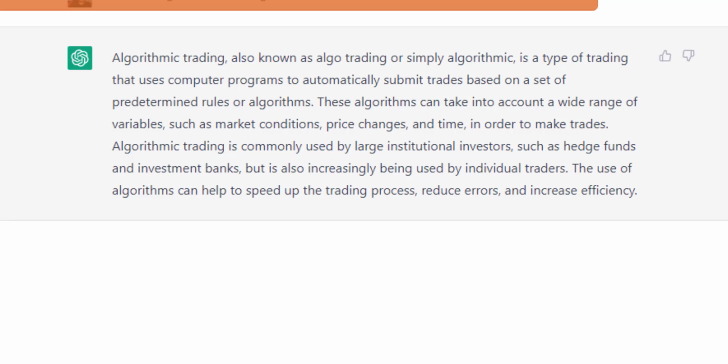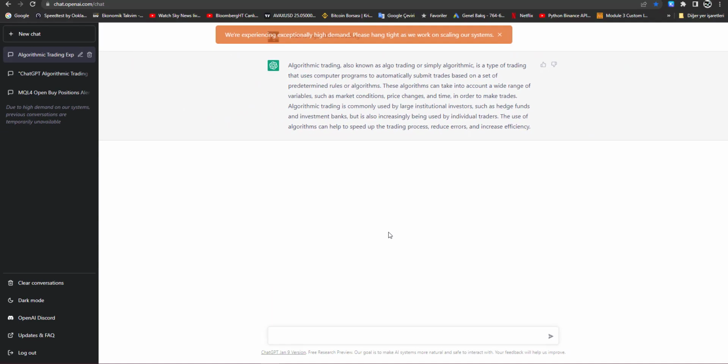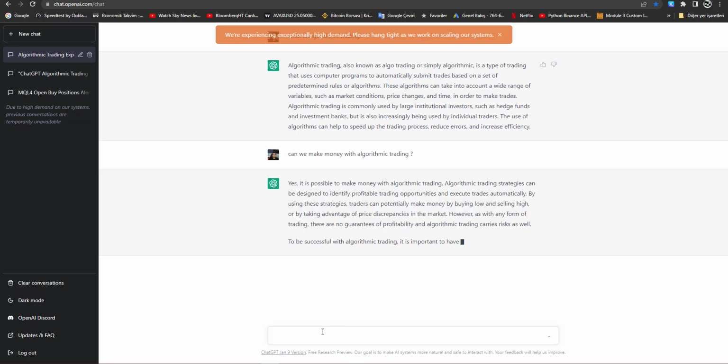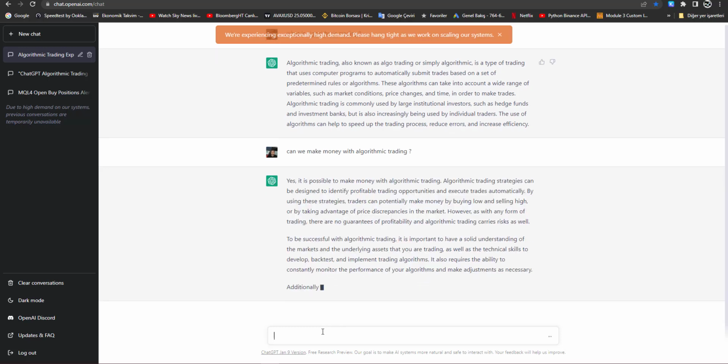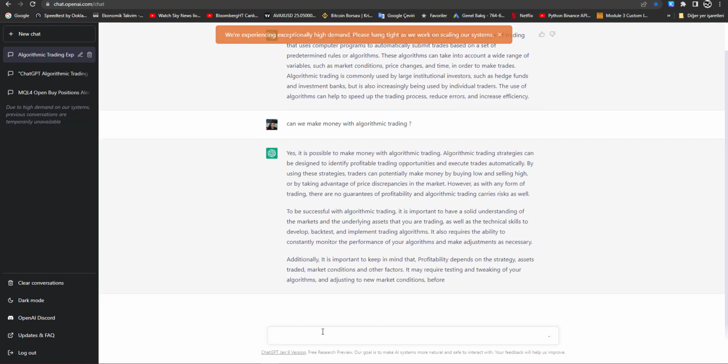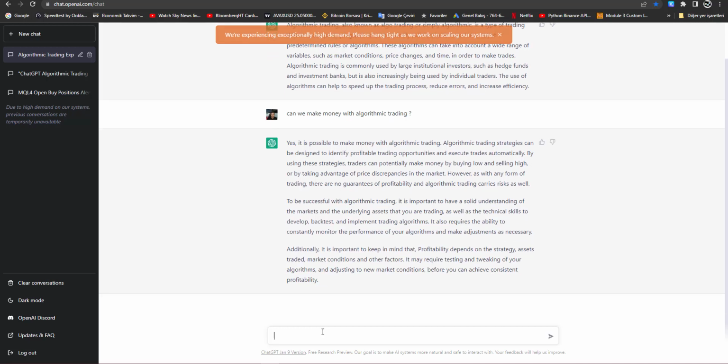Okay, so let's also ask: can we make money with algorithmic trading? I wonder what it will say. I hope it will say yes, we can make lots of money. We'll see. Okay, now the answer is a little longer, so let's look into the main points.